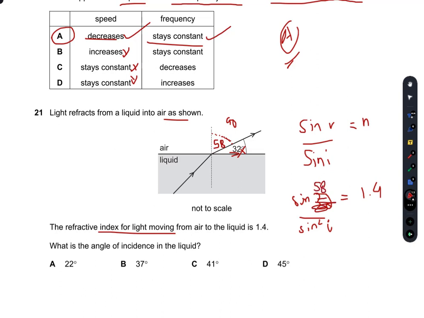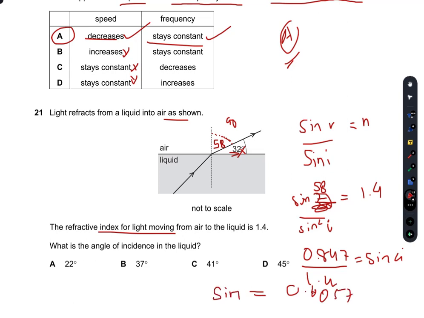So if I simply take sine of 58, that is 0.847, and I divide it by 1.4, which is equal to sine of the angle of incidence. Then sine of the angle of incidence is equal to 0.6057.